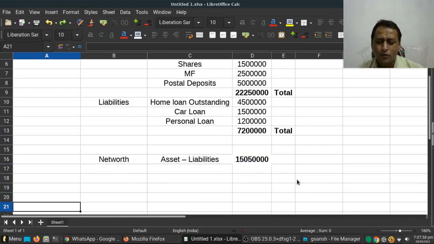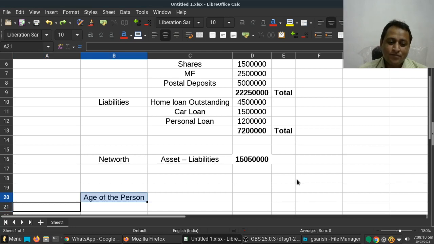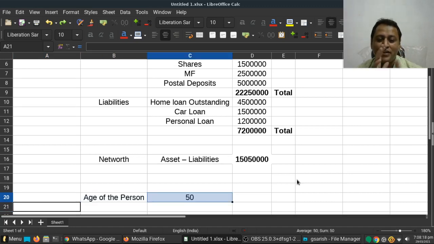Now the actual part: we have a standard rule for calculating the net worth of an individual. What should I know? I should know the age of that person, which is 50 years.